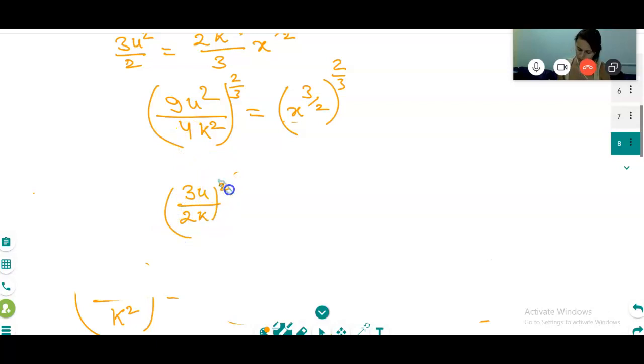Everything whole square, in place of 9u, and the power 2 by 3. Now x power 3 by 2, and power 2 by 3, what will happen? You multiply it. Yes, power over power is multiplied.